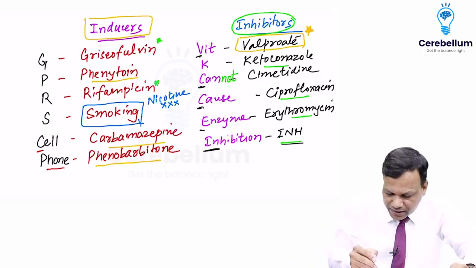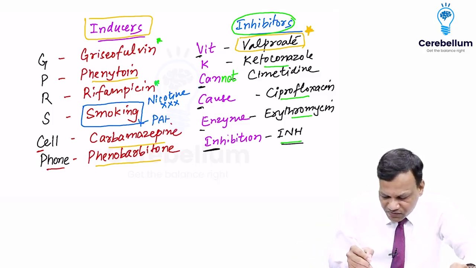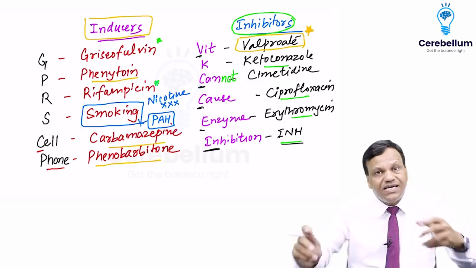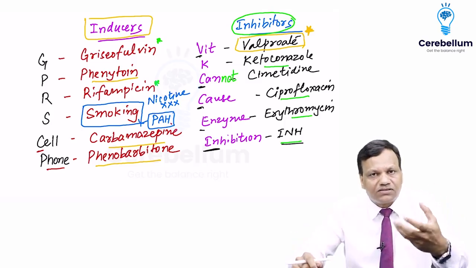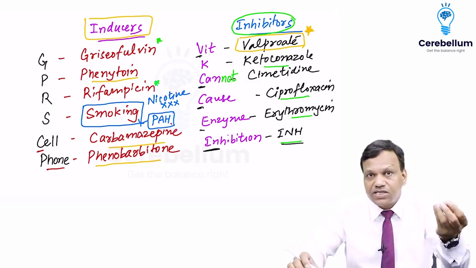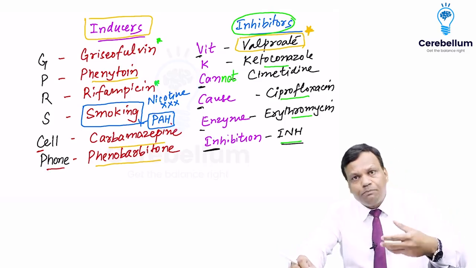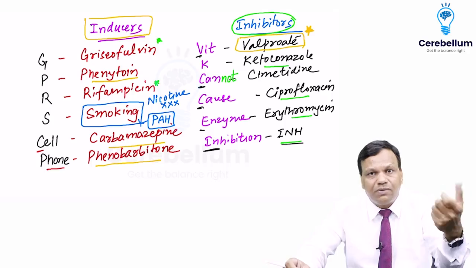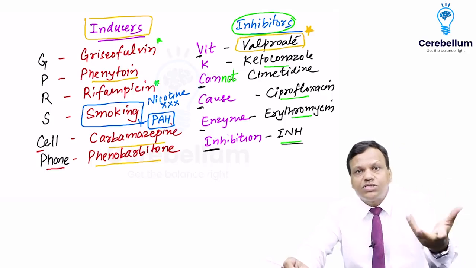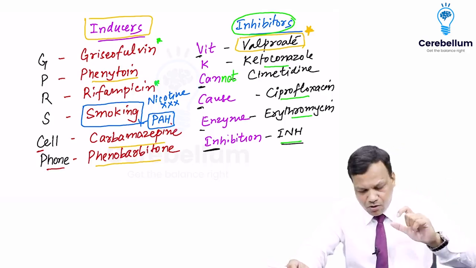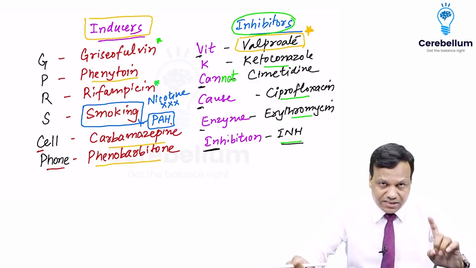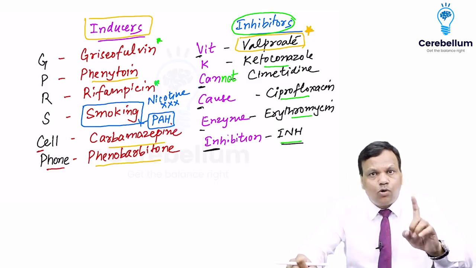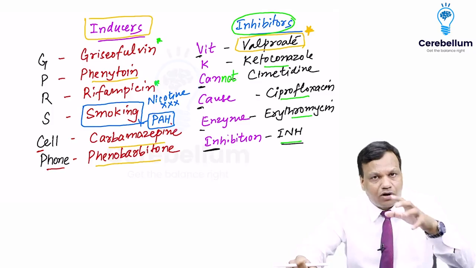The polycyclic aromatic hydrocarbons present in the smoke are the enzyme inducers. They metabolize substances to make them carcinogenic, that is, they will metabolize pro-oncogenes to oncogenes that lead to cancers. So smoking is an enzyme inducer, but nicotine is not. That is important to remember.